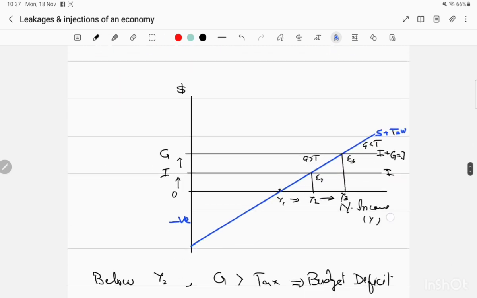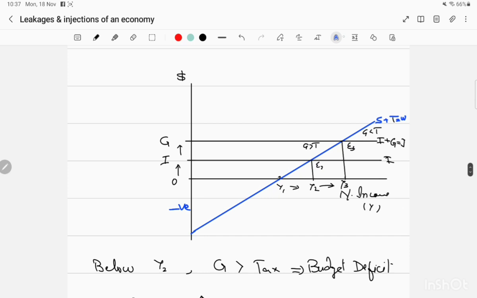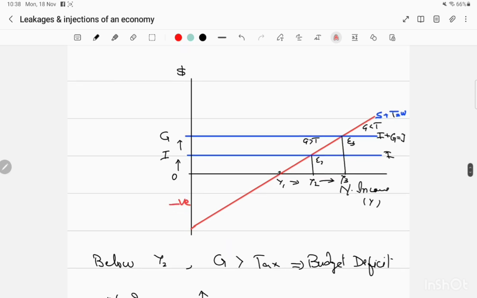So what is happening in this diagram? We studied, this is the investment line, this is the government spending line. But the saving line is going to be a red line, as I gave you the instructions about this. So this is the area. So saving plus taxes is now the withdrawal line, whereas investment plus government spending is the injection line.